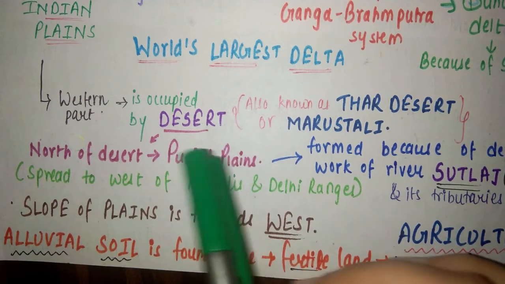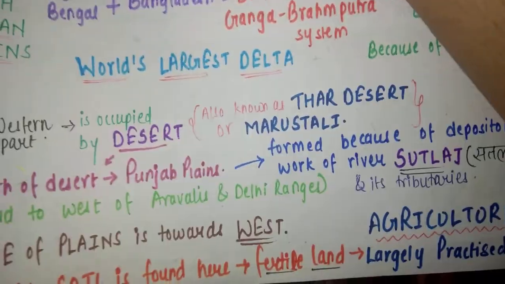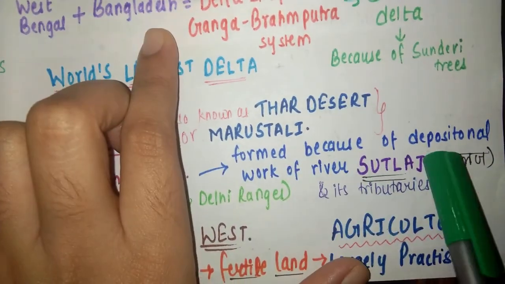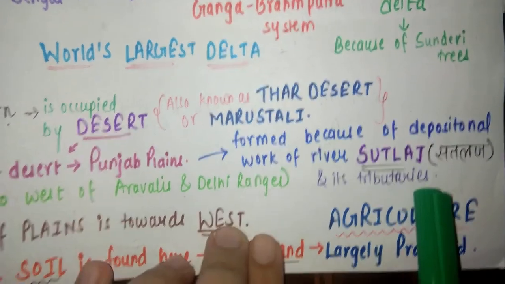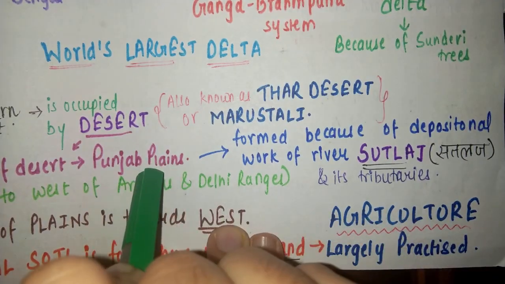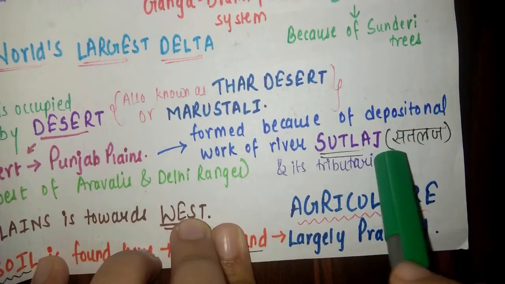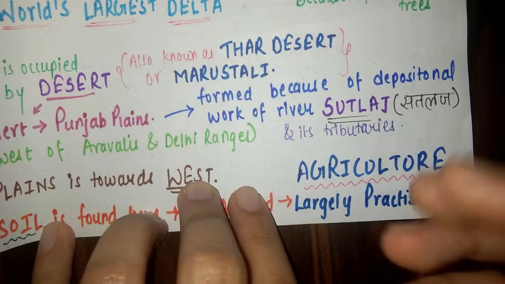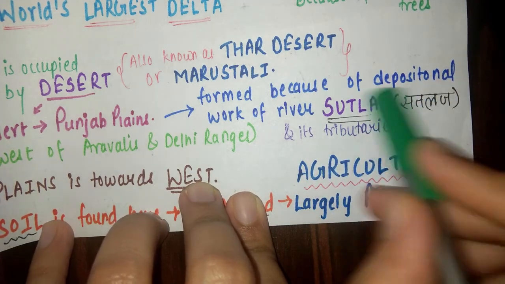To the north of the desert lie the Punjab plains. Always remember, these Punjab plains have formed because of the depositional work of river Satluj and its tributaries. Tributaries are the rivers which join a very big river. When smaller rivers join big rivers, they are known as its tributaries.